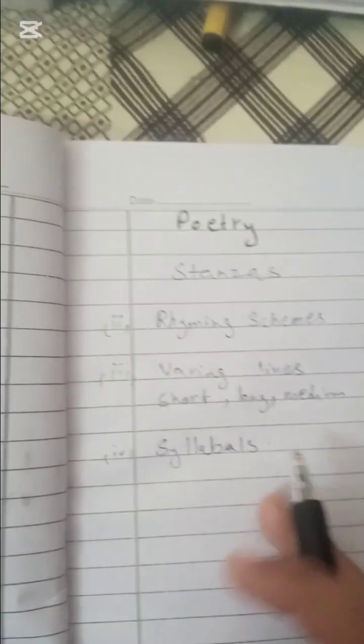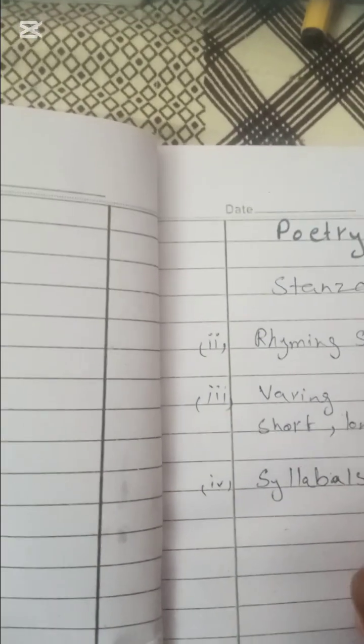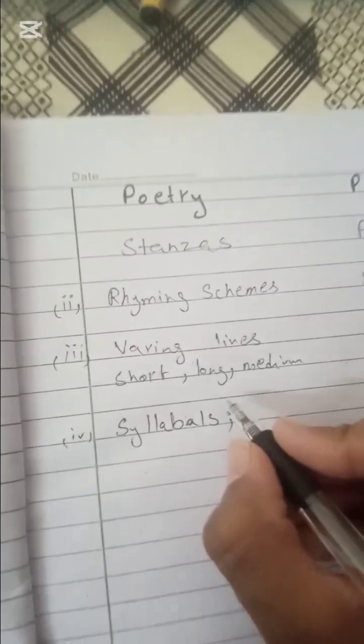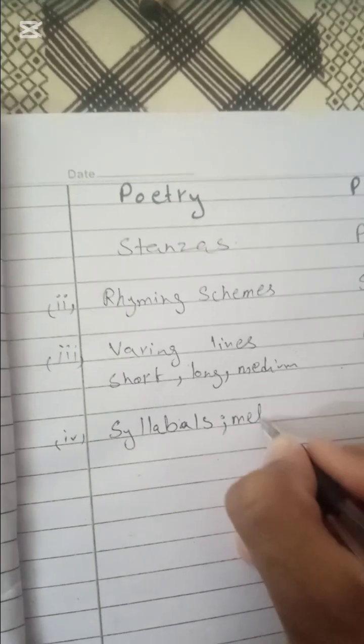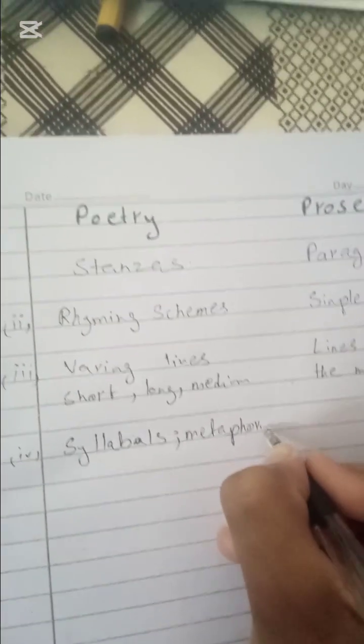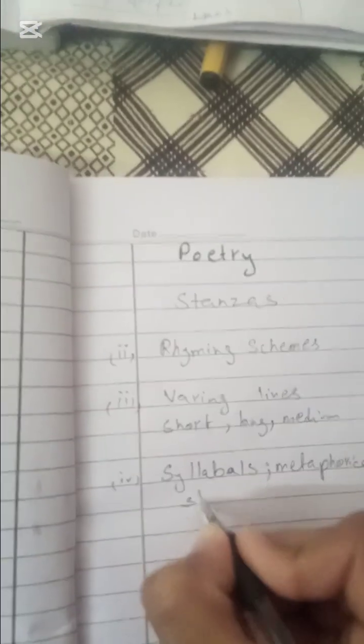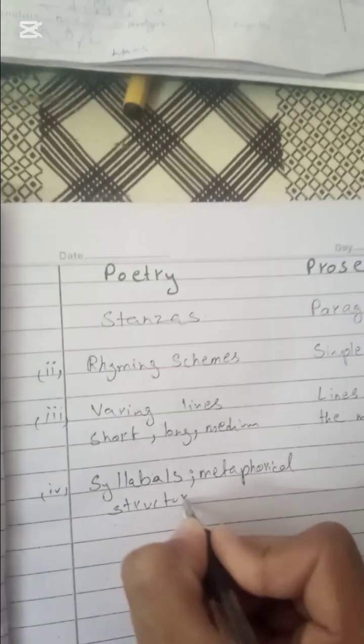Now after that, poetry consists of metaphorical structures, simile, metaphor and personification, and all these things it consists of.